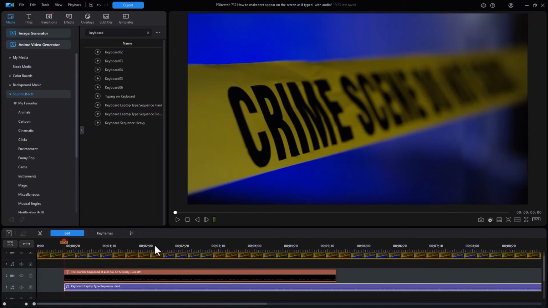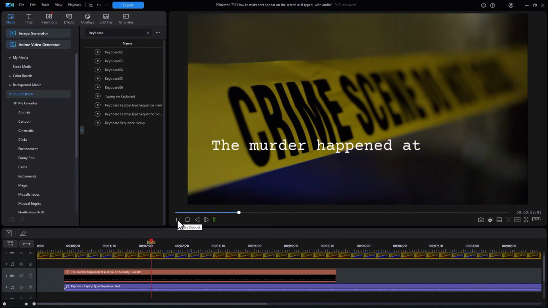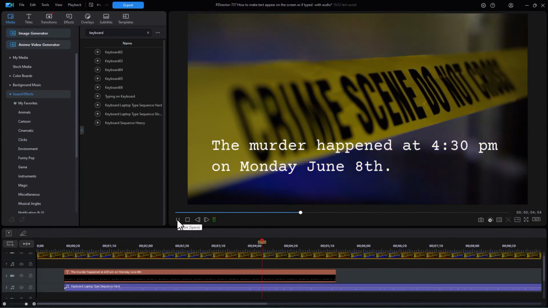And now what I have to do is watch where I stop with my letters because the sound will continue for the duration of the track and I need to trim it. Okay, after June 8th, and I've just moved my playhead back till the period disappears.